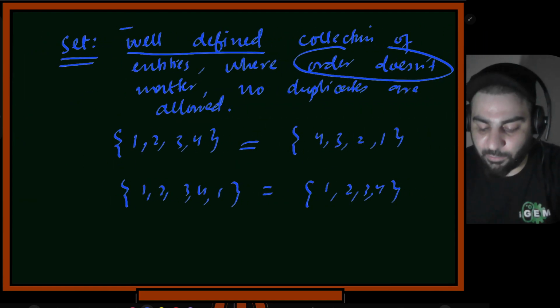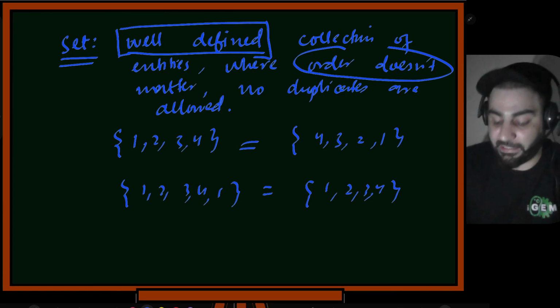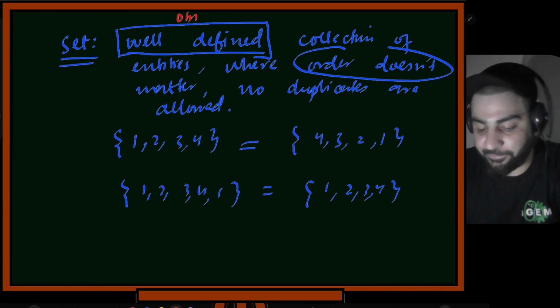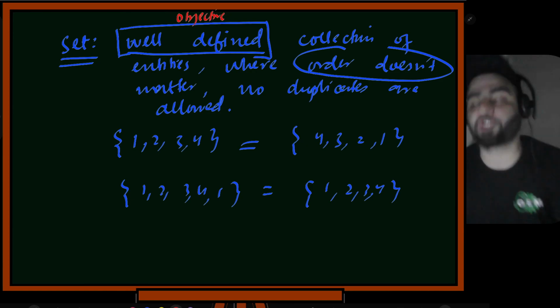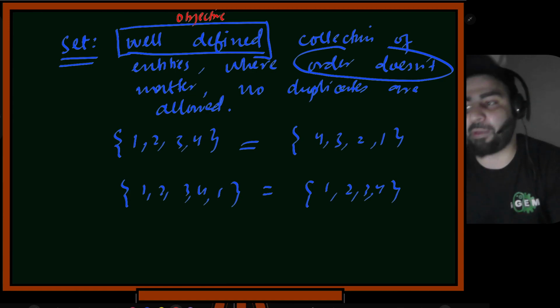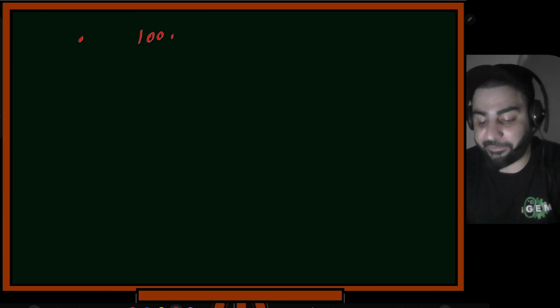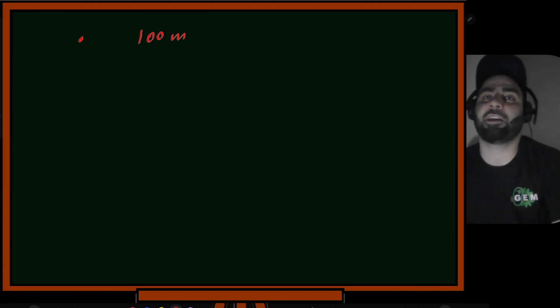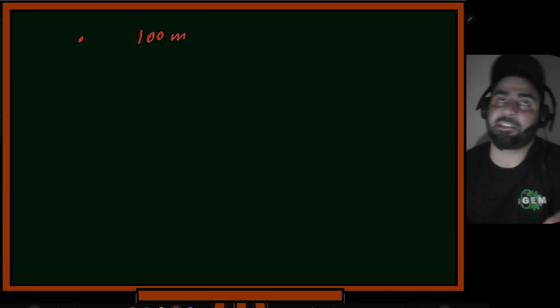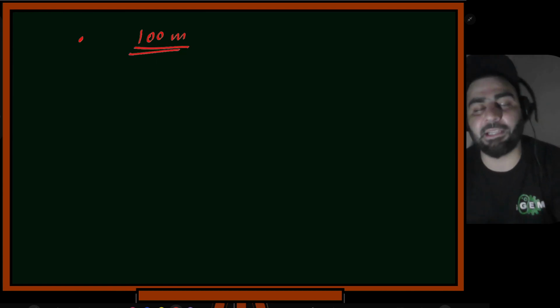Now let's see what this well-defined means. Well-defined means there is a particular definition, that this should be objective. What I mean by objectivity is that well-defined means it is defined the same everywhere. Let's suppose I'll take a few examples. I'm taking an example of 100 meter. Let's suppose Ejaz Siddiq is in some other country, we're in some other country, and other people are probably in other parts of the world. This 100 meter will be perceived the same everywhere.